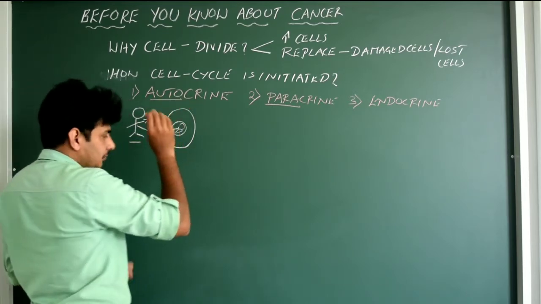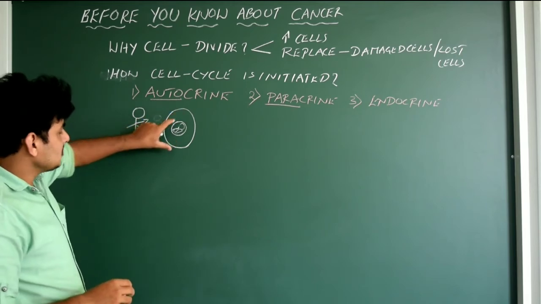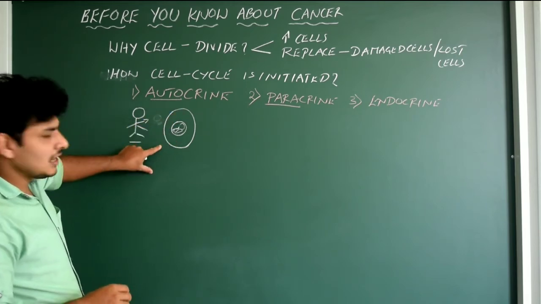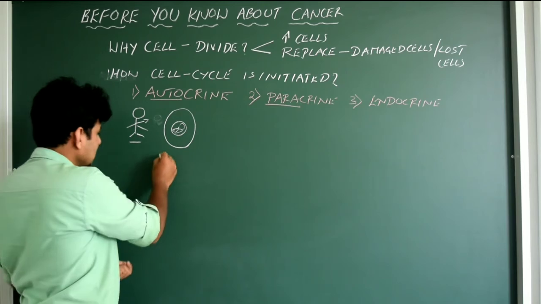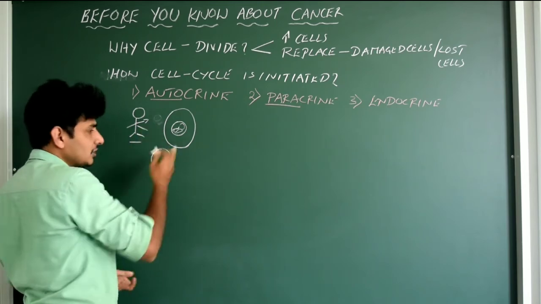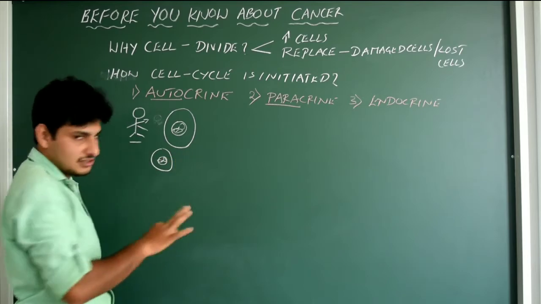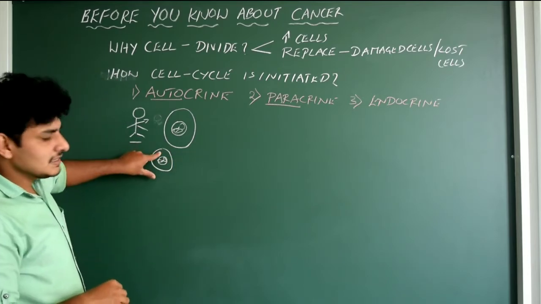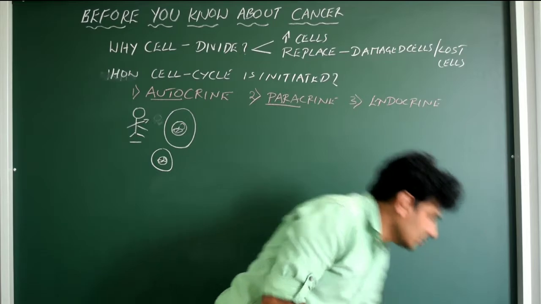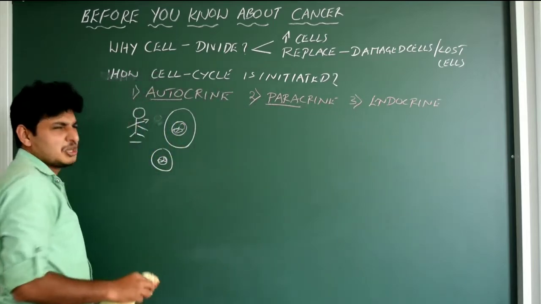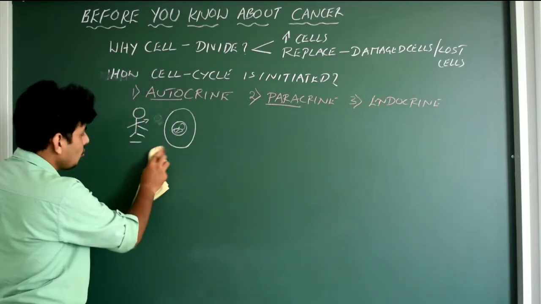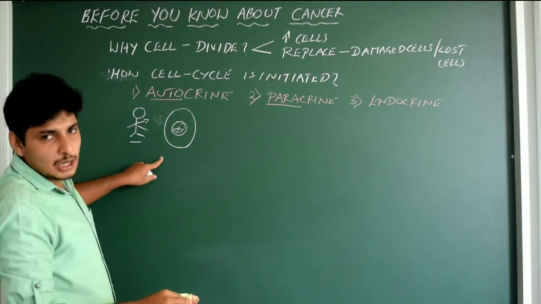Now what is this autocrine? Now let us imagine that very close to this cell there are other cells. We just take one more cell, the neighbor cell of this cell. So it has also got its genetic material, everything, normal cell. But this cell is now damaged. What I am going to do is I'll just erase this. That means damaged, lost, something has happened. Now we have to replace this lost cell.